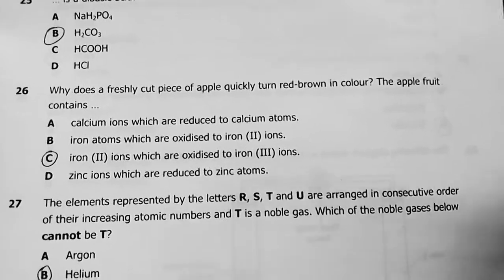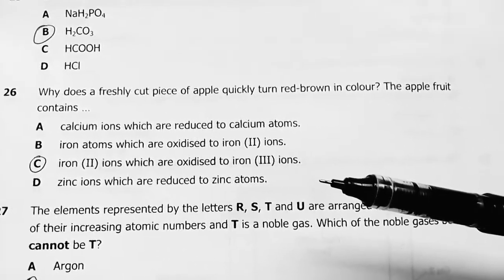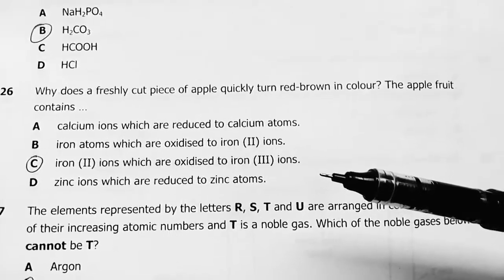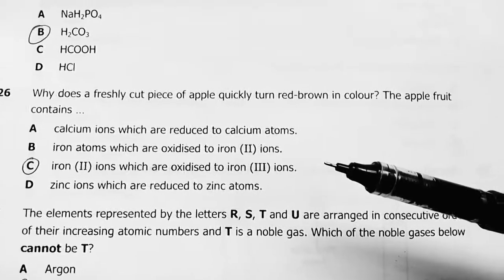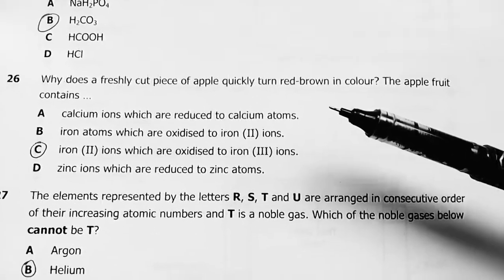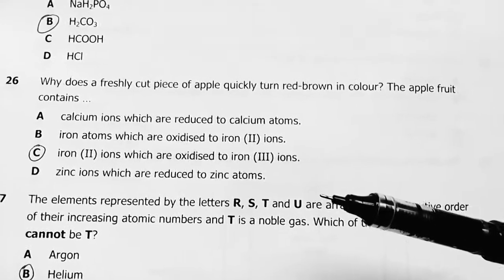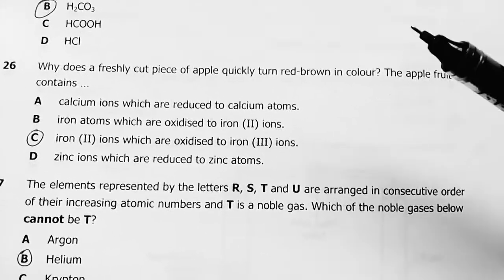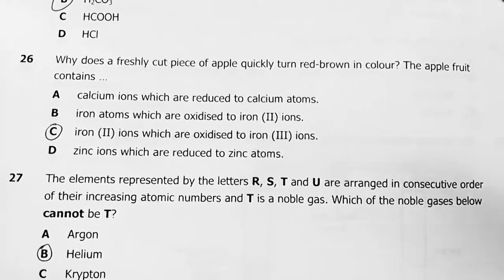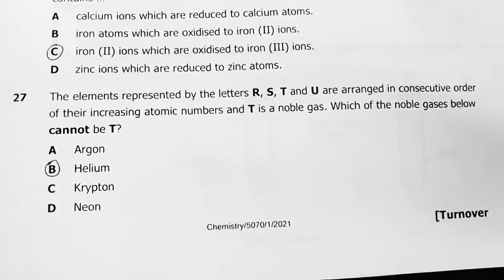26. Why does a freshly cut piece of apple quickly turn red-brown in color? The apple fruit contains iron(II) ions which are oxidized to iron(III), not atoms. Okay, calcium, these form white salts and the like. Zinc, no, it's C. My answer is C, but you can still prove this one. My answer drove me to C.